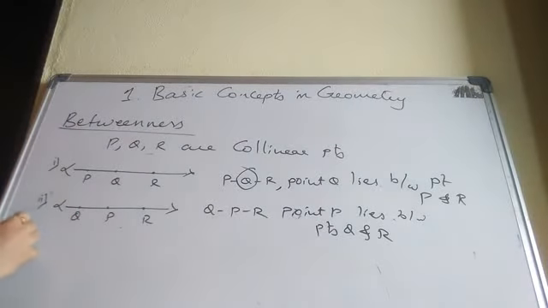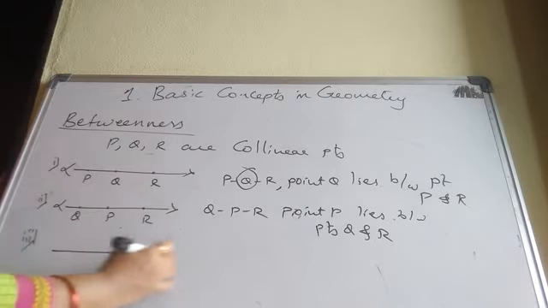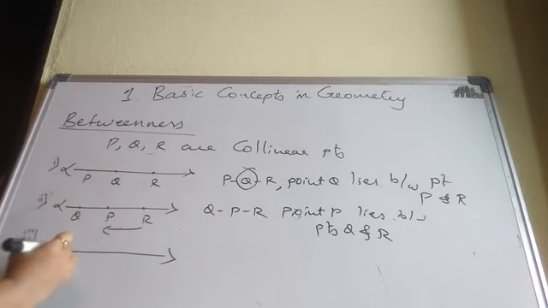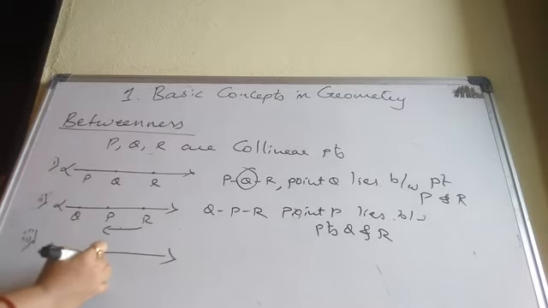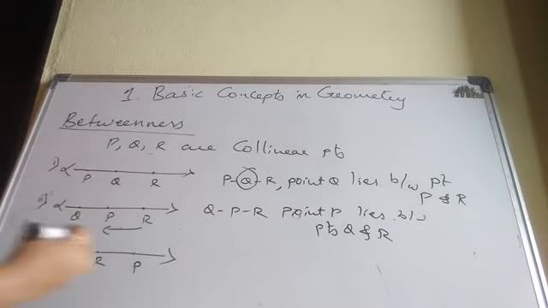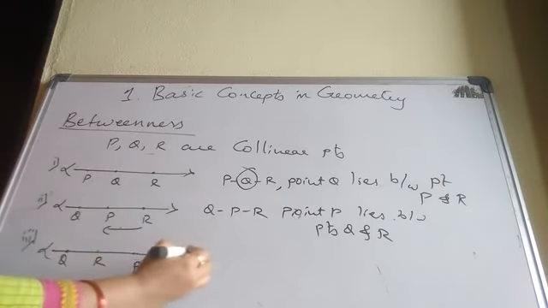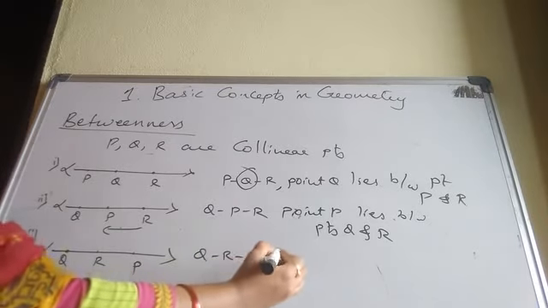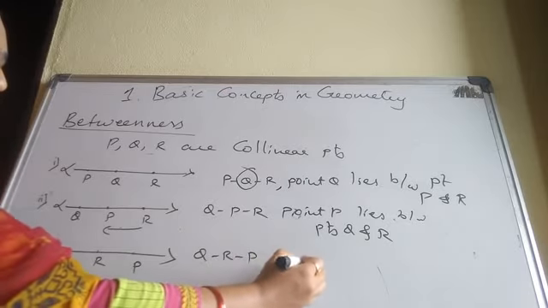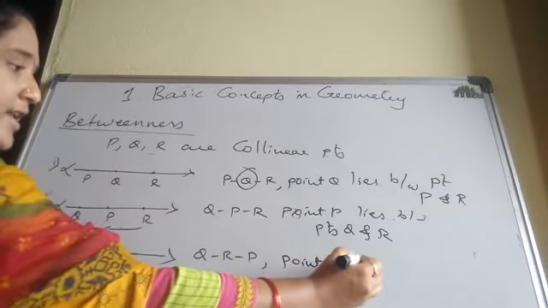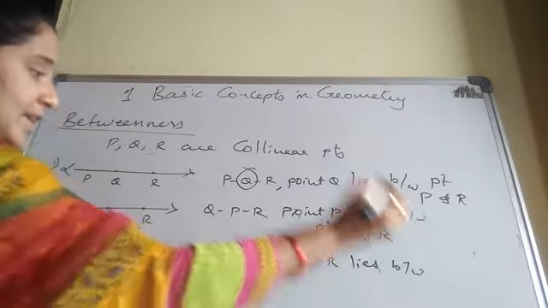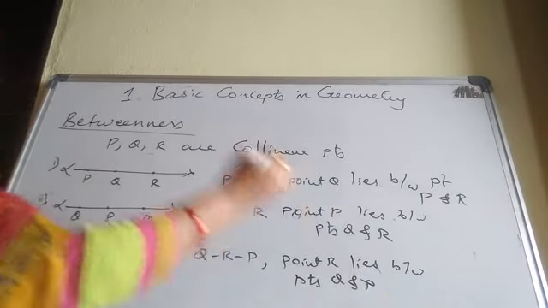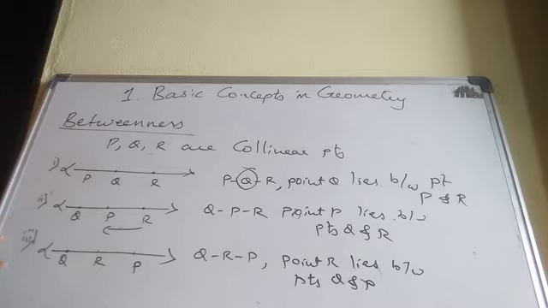Now the third case. I will take R in the middle. Here Q, here R, here P. Betweenness symbolically: Q-R-P. Here we can say point R lies between points Q and P. These are the 3 possibilities.